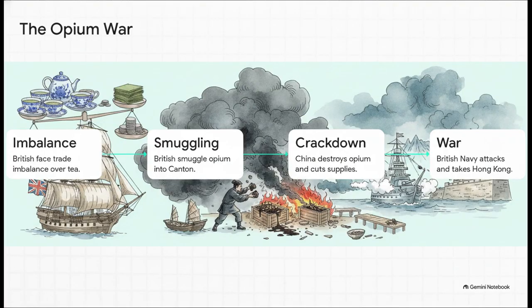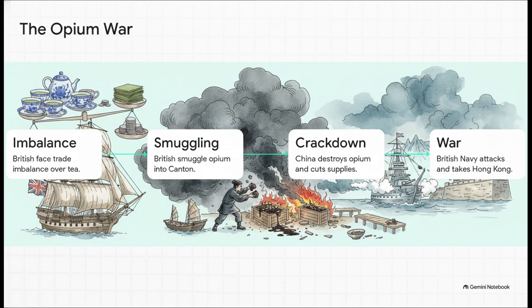Let's look at how that isolationism backfired. In the 19th century, the British faced a massive trade imbalance. They were buying up highly prized Chinese tea and porcelain, but China only accepted silver in return. To correct this, the British started smuggling opium into Canton.